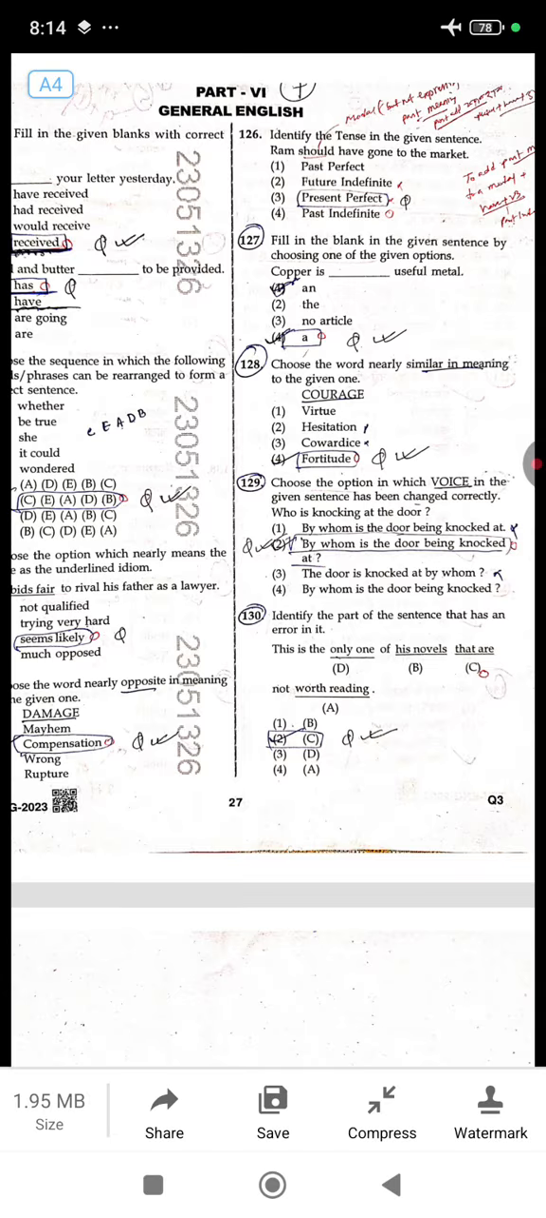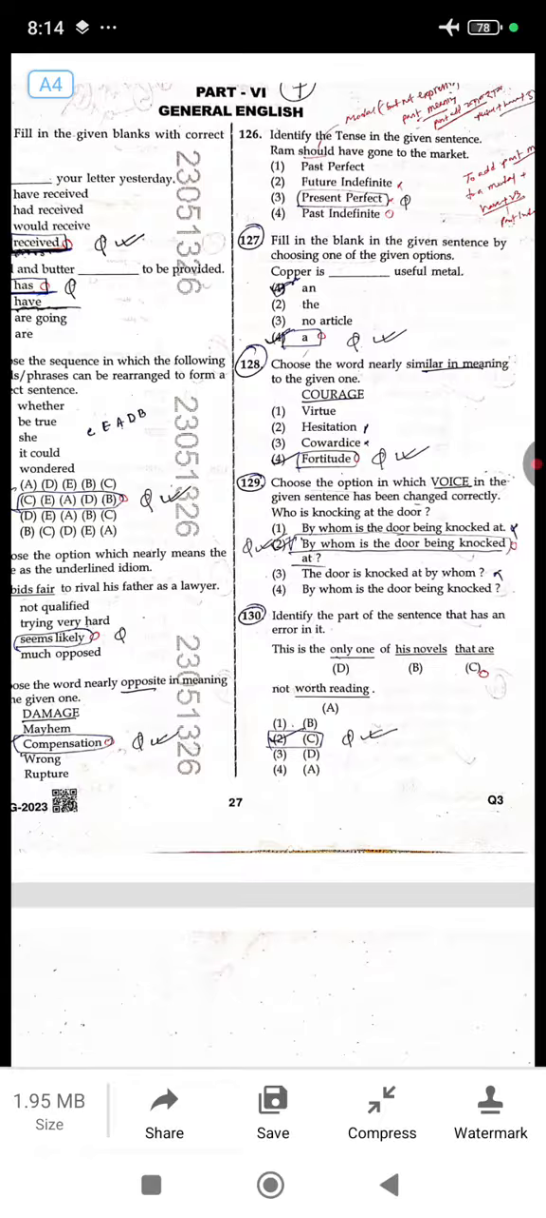Here it is talking about Ram should have gone to the market, which means it talks about an expectation that is not fulfilled, a past expectation that is not fulfilled. So here past perfect sense lies. So this is an example of past perfect, not simple past or past indefinite. Remember this one, it is not present perfect.